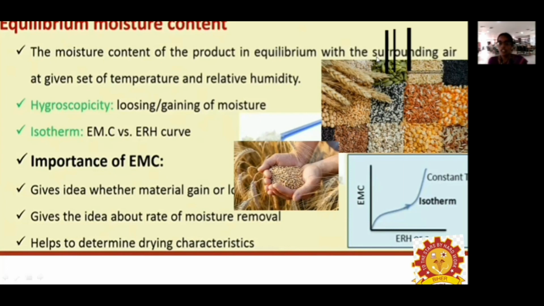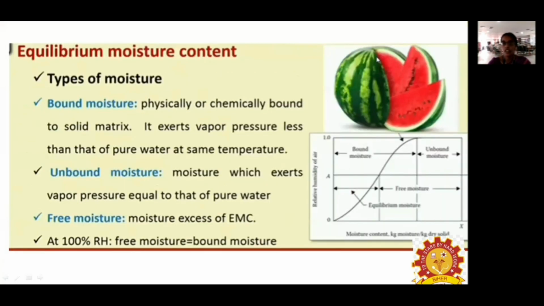Normally, grain will lose or gain moisture content. This is normally represented by using an isotherm curve, which is a plot between equilibrium moisture content and equilibrium relative humidity. This gives an idea whether the material will start to absorb or lose moisture. It also gives an idea about how much water is removed from the product, and it helps to determine the drying characteristics of the product.